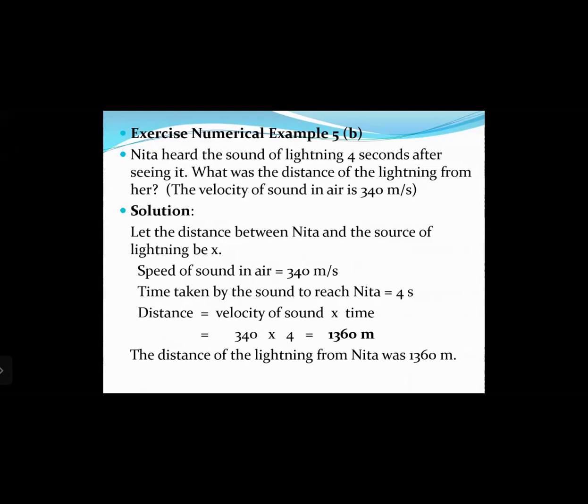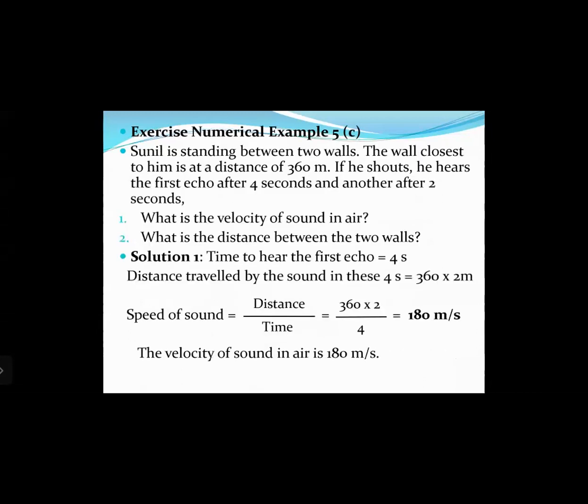So let the distance between Neeta and the source of the lightning be x. The speed of sound in air is 340 meters per second. The time taken by the sound to reach Neeta is 4 seconds. So distance is equal to velocity of sound multiplied by time, which equals 340 meters per second multiplied by 4, which equals 1360 meters. So the distance of lightning from Neeta was 1360 meters. Quite easy. Next question, an interesting one.